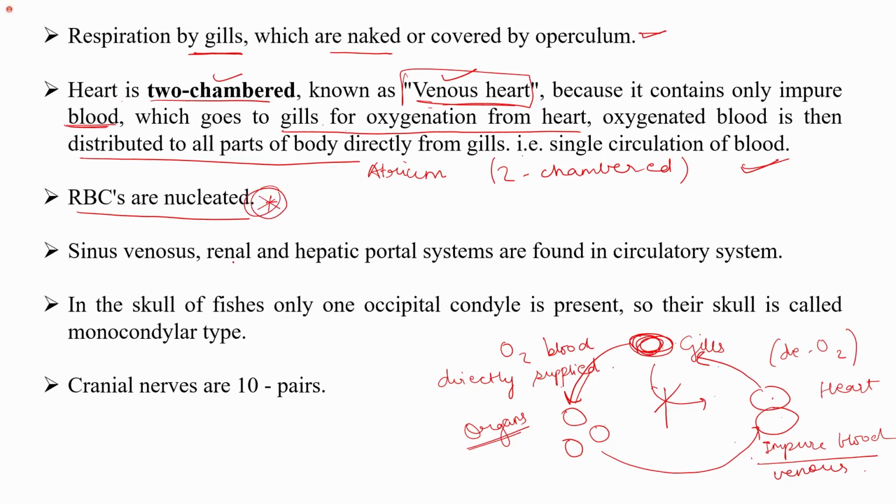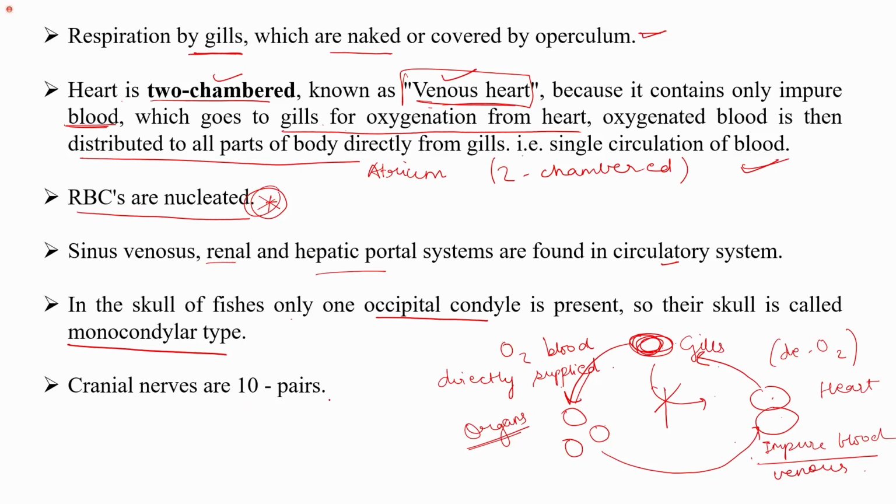Sinus venosus and renal and hepatic portal systems are found in the circulatory system. In the skull, only one occipital condyle is present, so their skull is called monocondylar. We will see the differences when we see the different classes of vertebrates. In reptiles and amphibia, you will see it is dicondylar.